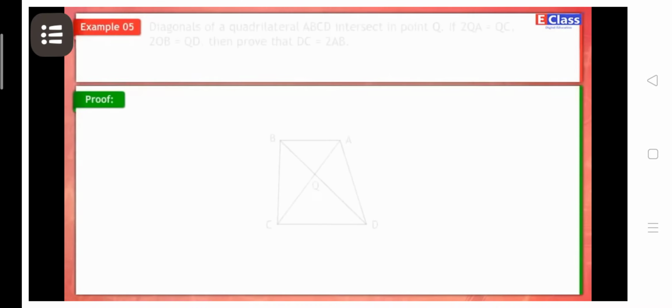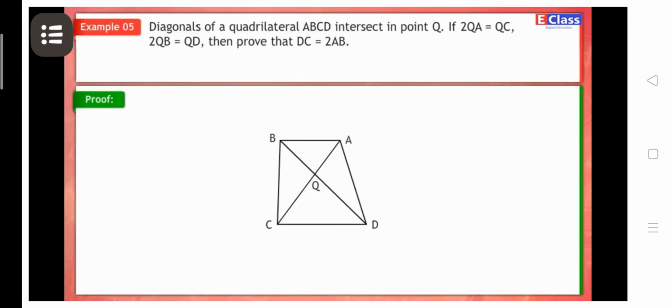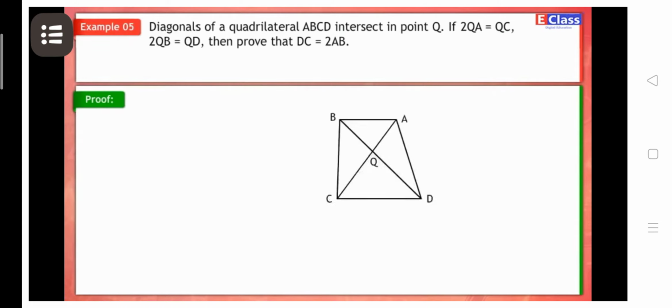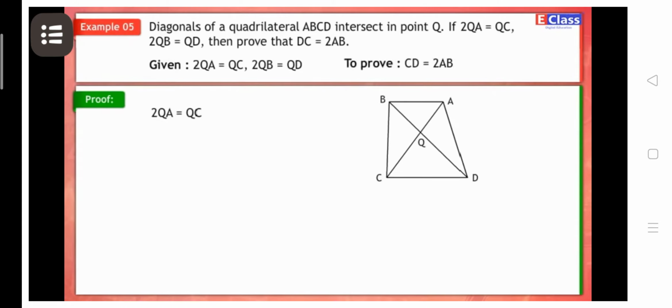Example 5. Diagonals of a quadrilateral ABCD intersect in point Q. If 2QA is equal to QC, 2QB is equal to QD, then prove that DC is equal to 2AB. Given 2QA is equal to QC. Hence, QA upon QC is equal to 1 upon 2.